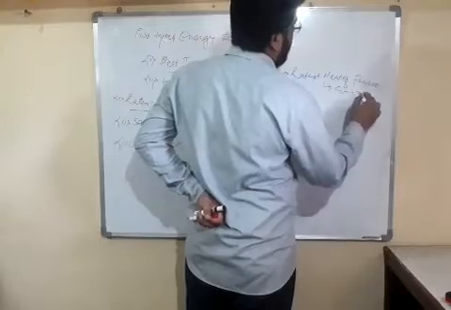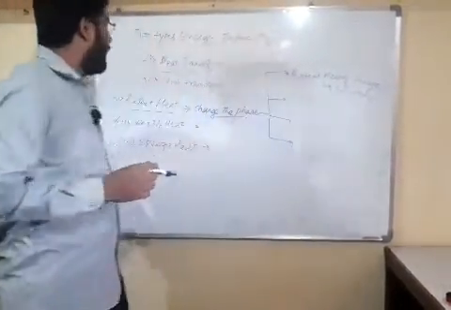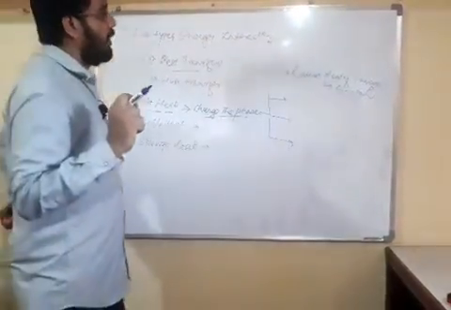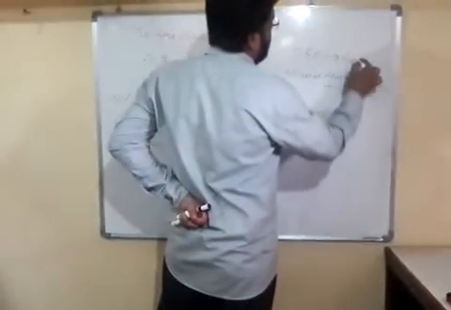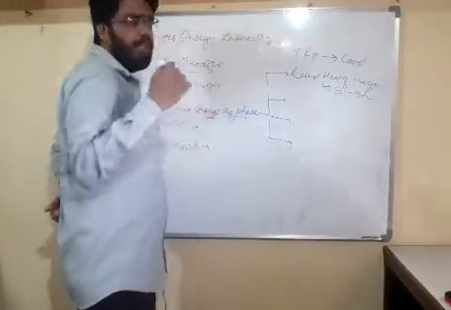What happens in fusion? Solid gets converted into liquid at constant temperature and pressure. Friends, during latent heat, the pressure and the temperature remain constant. Temperature and pressure are constant. First one is latent heat of fusion, where solid gets converted into liquid.